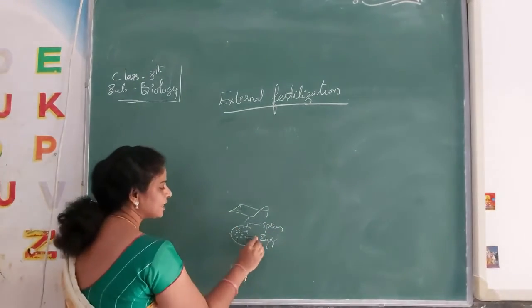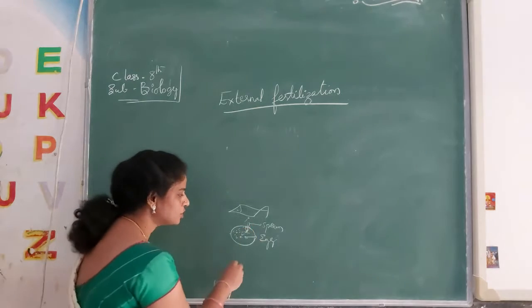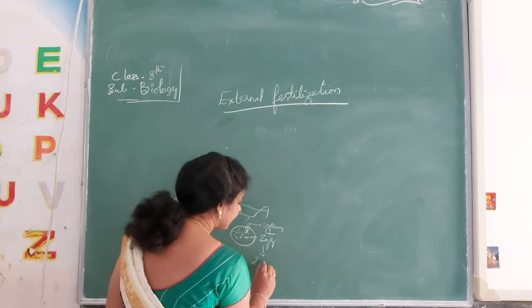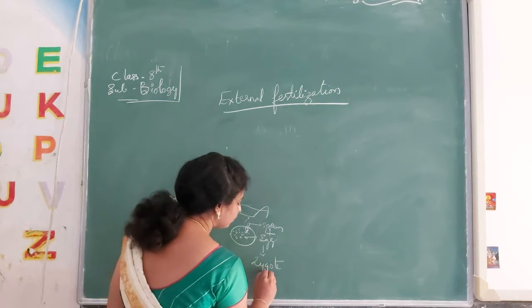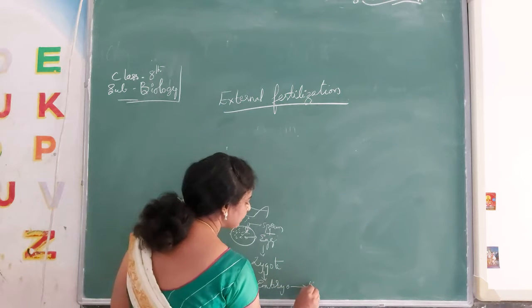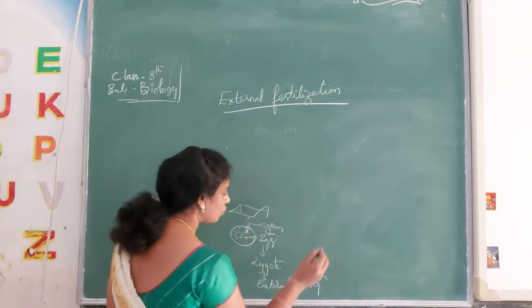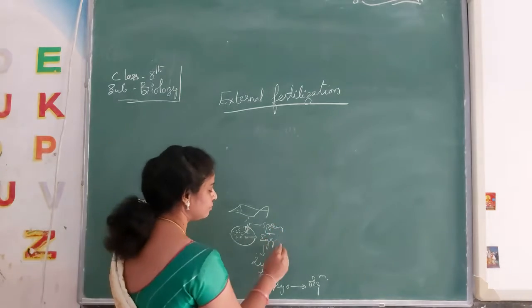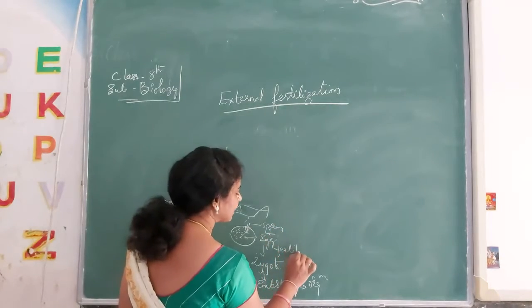Later the eggs and sperm cells fuse to form a zygote. Later this zygote turns into an embryo, and the embryo turns into the organism. So the fusion of sperm and egg, we call that process fertilization.